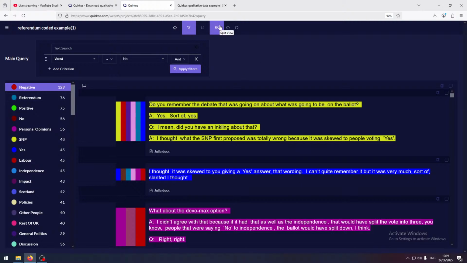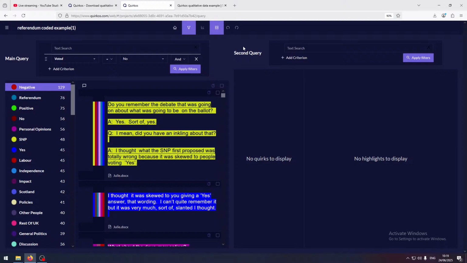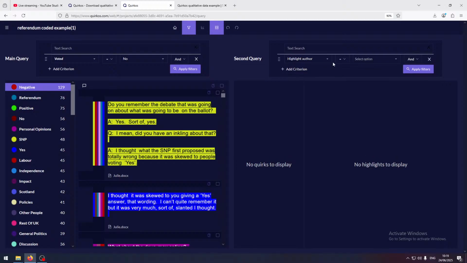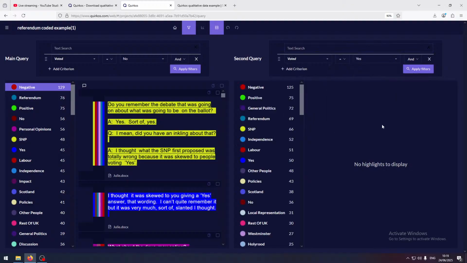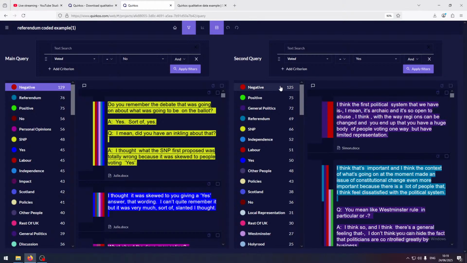But what I can also do in this view is split the screen in half with the split view, and then if I choose another criteria here, or the same criteria, voted yes, now on the right side of the screen I've got the results just for the people who voted yes, and actually they were pretty much talking the same amount of positive and negative things.